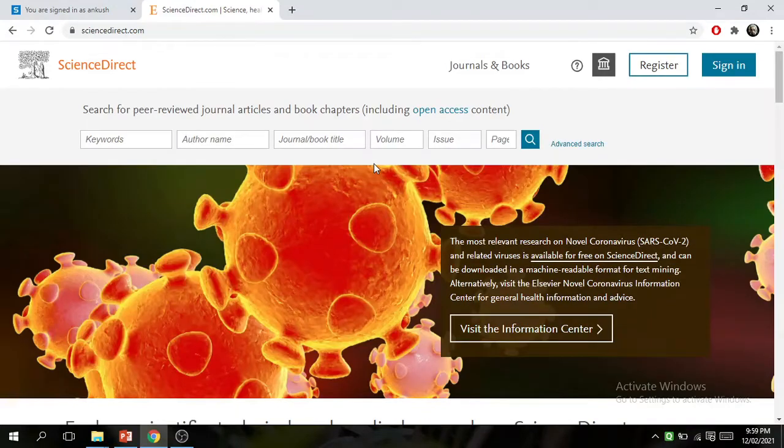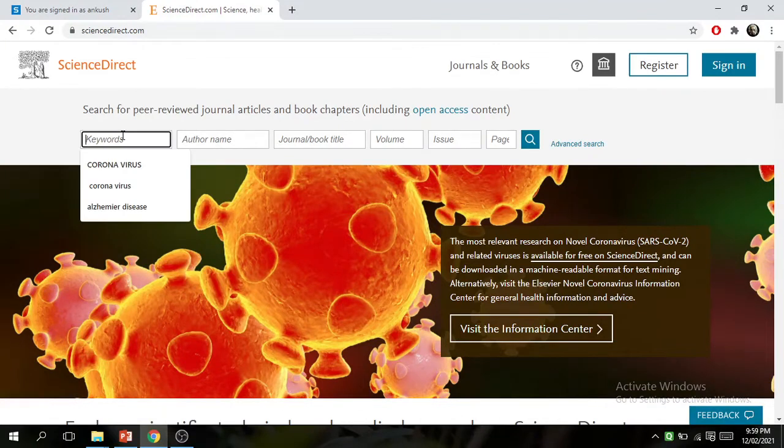Guys, you can download any research paper related to viruses, bacteria, enzymes, any disease, any drug, any chemical compounds, any plant-related compounds, any naturally occurring compound. You can search and download it. Suppose I download a research paper related to a disease like Parkinson's disease. Type the keywords Parkinson disease in this box and click the search option.